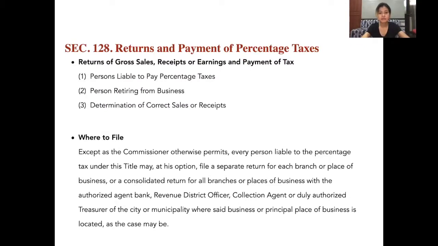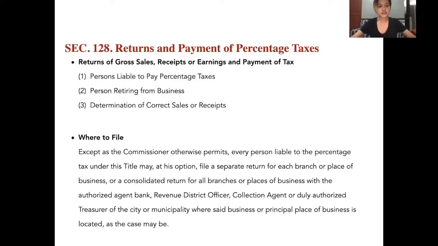Returns and payment of percentage taxes under Section 128. Returns of gross sales, receipts, or earnings, and payment of tax. First, we have the persons liable to pay percentage taxes. Every person subject to the percentage taxes imposed under this title shall file a quarterly return of the amount of his gross sales, receipts, or earnings and pay the tax due thereon within 25 days after the end of each taxable quarter, provided that in the case of a person whose VAT registration is cancelled and who becomes liable to the tax imposed in Section 116 of this code, the tax shall accrue from the date of the cancellation and shall be paid in accordance with the provisions of this section.